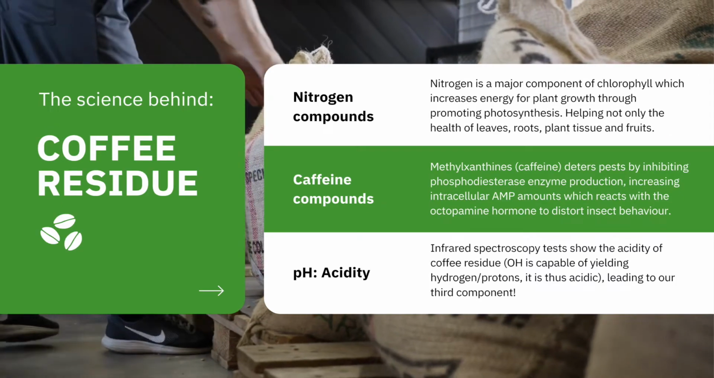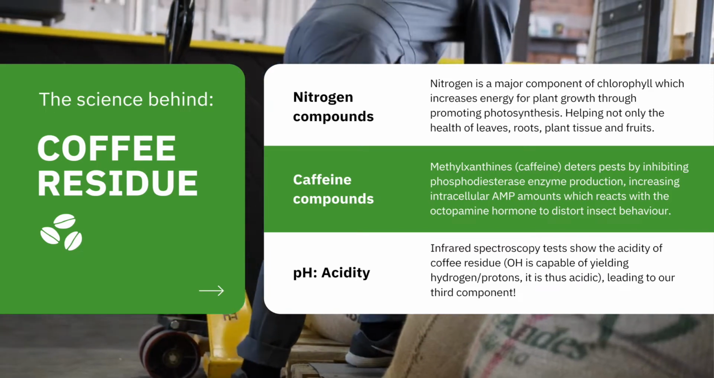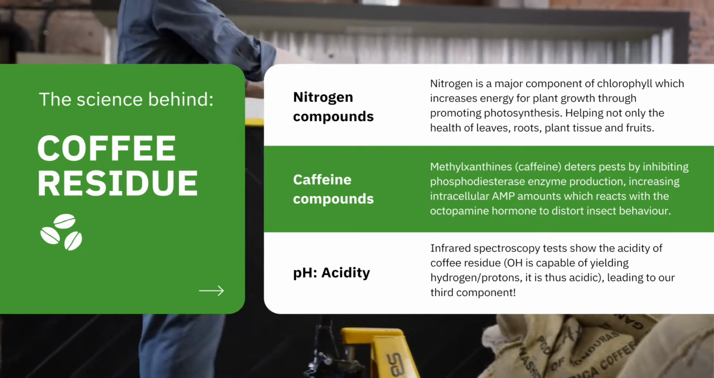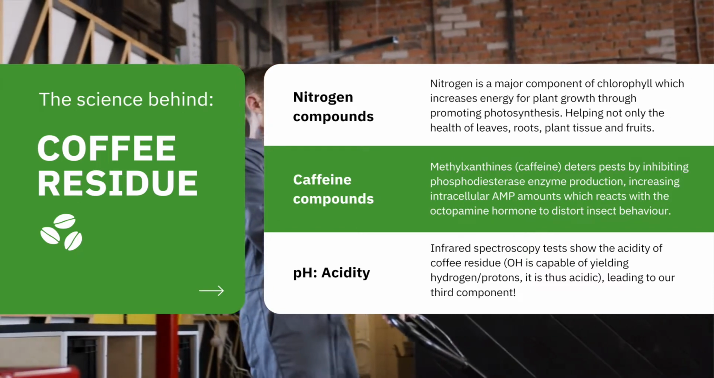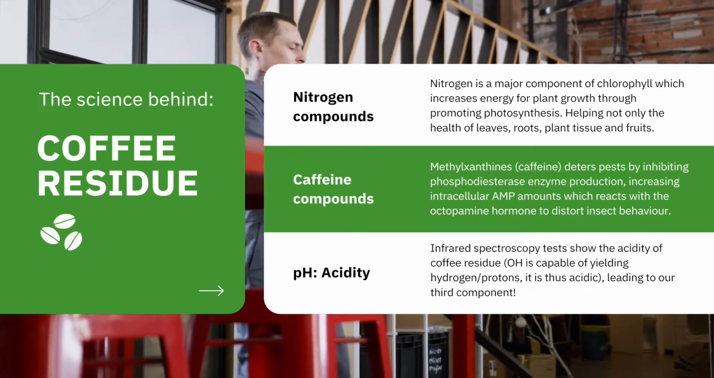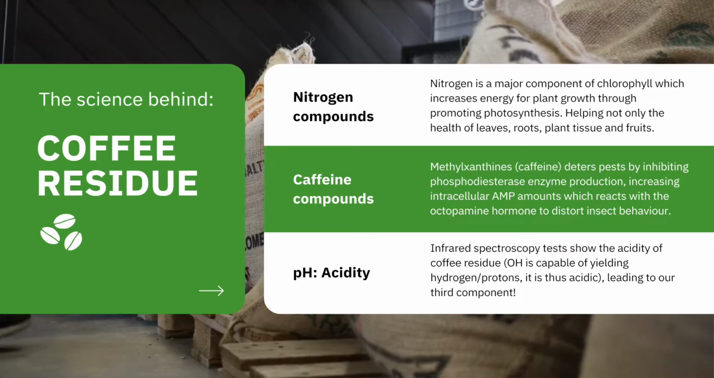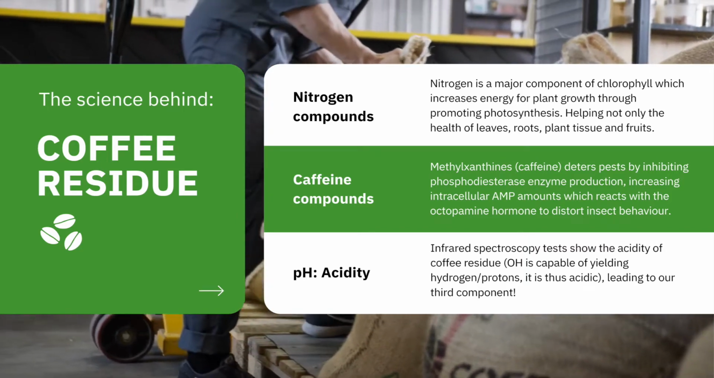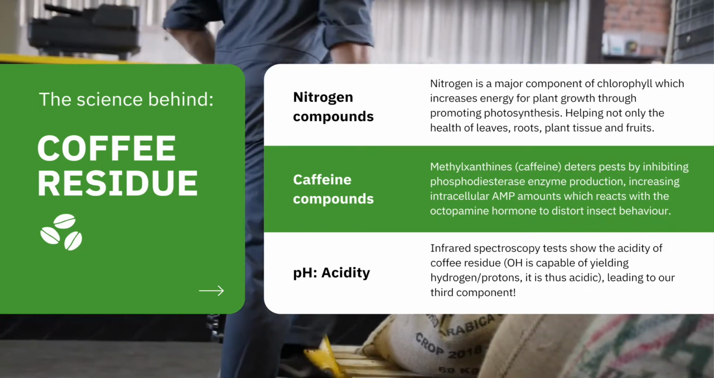Coffee residue contains nitrogen, which allows plants to absorb and convert light energy into chemical energy through photosynthesis, promoting healthy plant growth. Coffee residue contains a caffeine compound that distorts insect behavior by inhibiting phosphodiesterase enzyme production, which causes an increase in intracellular AMP, a messenger in the insect's brain, which decreases their ability to consume food and to reproduce, preventing soil-borne diseases as a result.